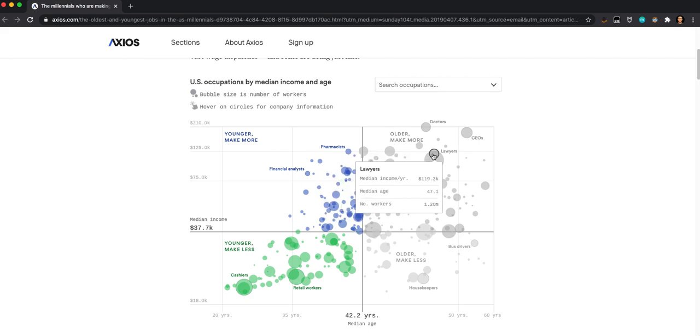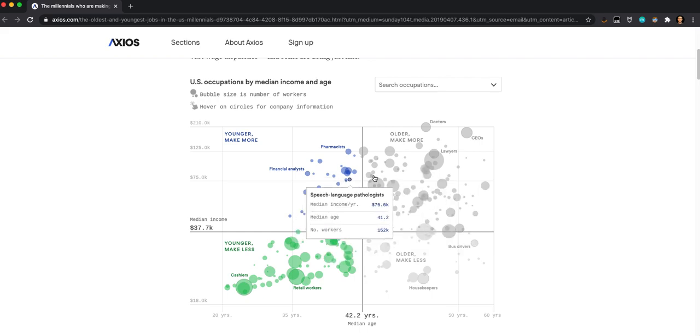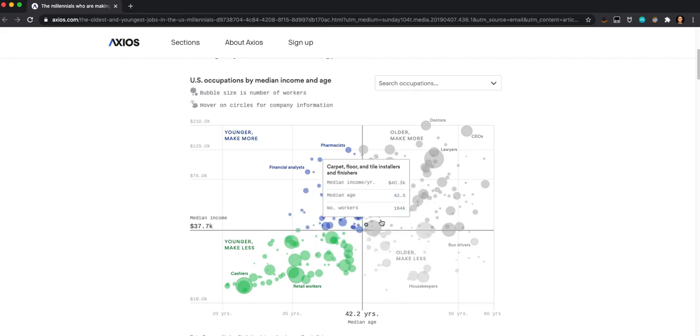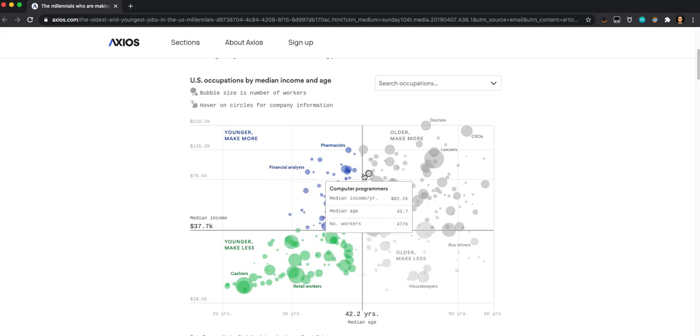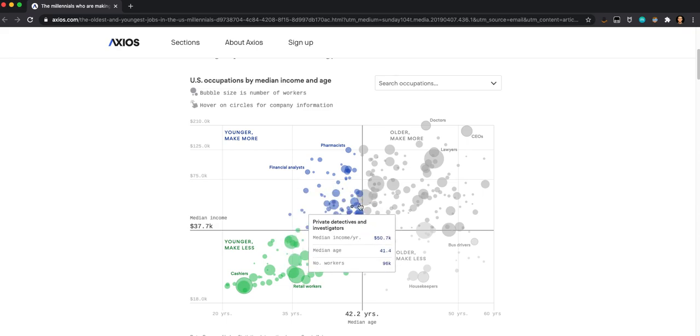So the average lawyer is 47. The average construction manager is 46. So this gives us some information that maybe those are not the groups. Obviously, these are very big generalizations and big buckets, but it's a way to try and get a sense of what the population is that you might want to sell to and some of the characteristics about them.